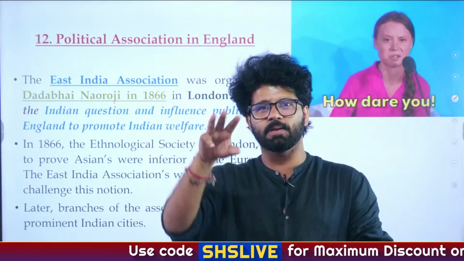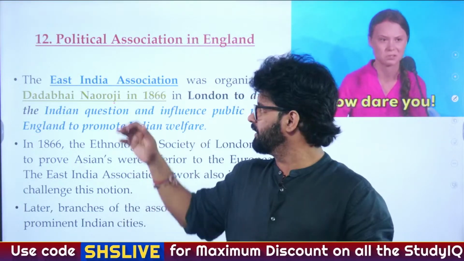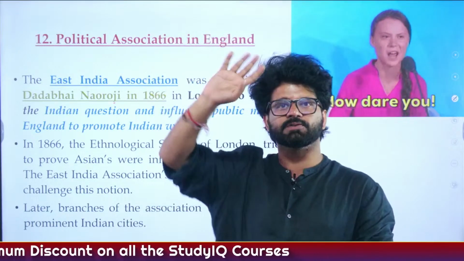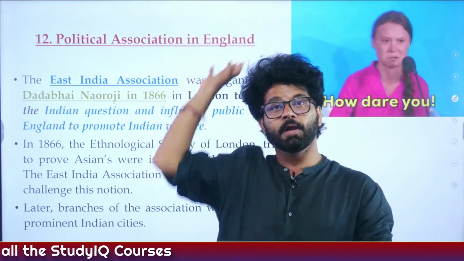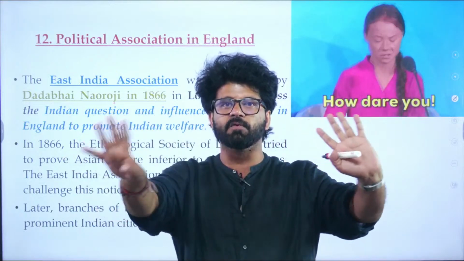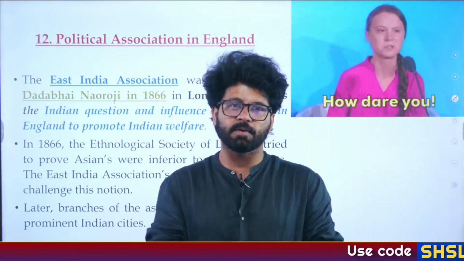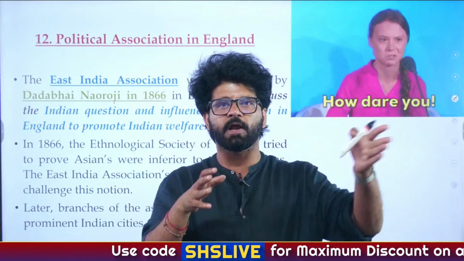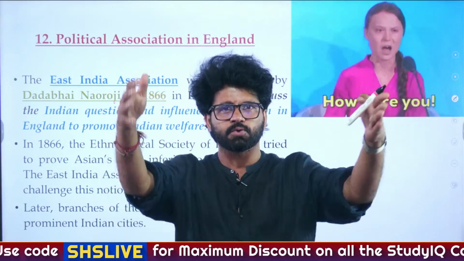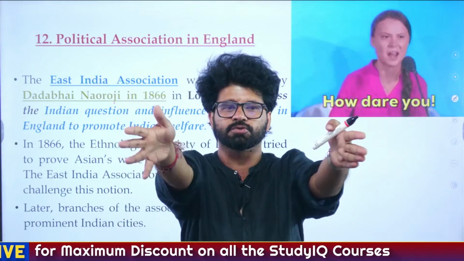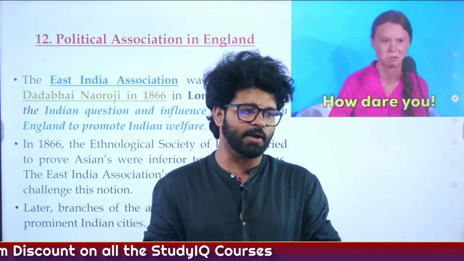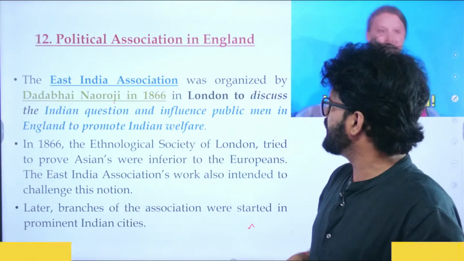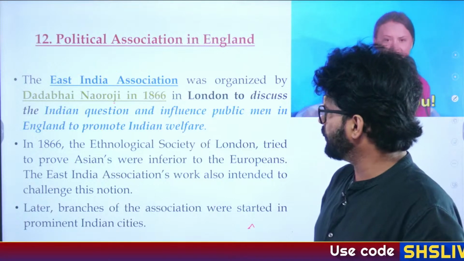He became Congress president thrice. He started this particular association in England. He became a member of the House of Commons, the first Indian member in the House of Commons, in 1893. He wrote a book exposing the British reign of wealth, poverty and un-British rule in India. Oh, he started a journal called Rast Guftar. How come? He was even a part of the Rahnumai Mazdayasnan Sabha, which was a Parsi social reform movement. Dadabhai Naoroji, grand old man of India. So this is your work, to find out about the personal life of Dadabhai Naoroji. How he got so much time. We all have only 24 hours.